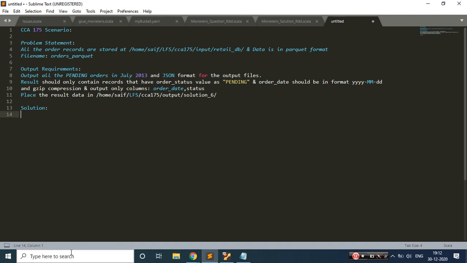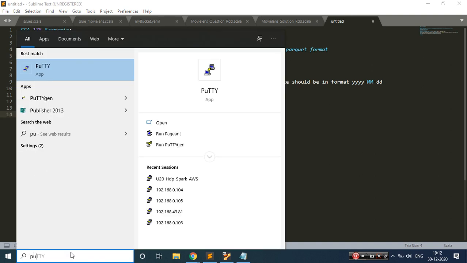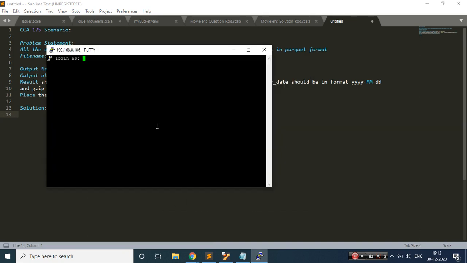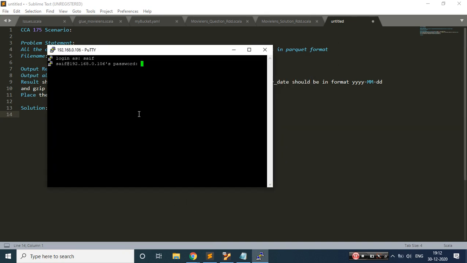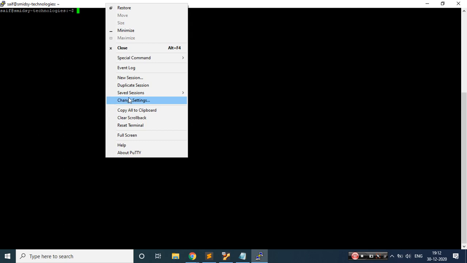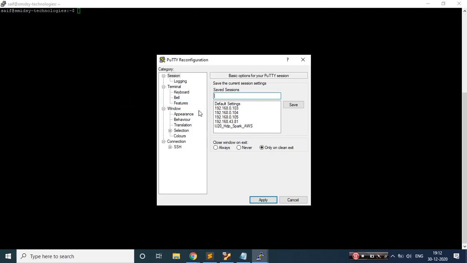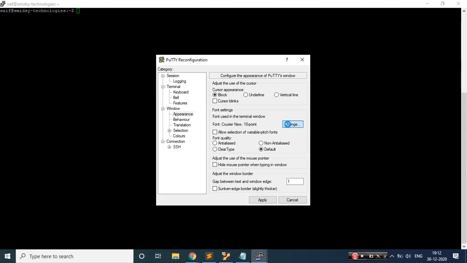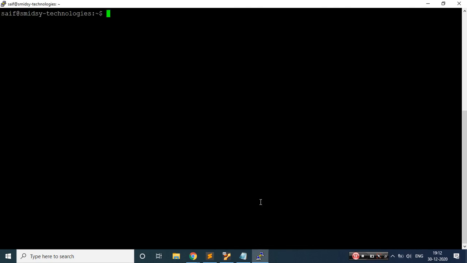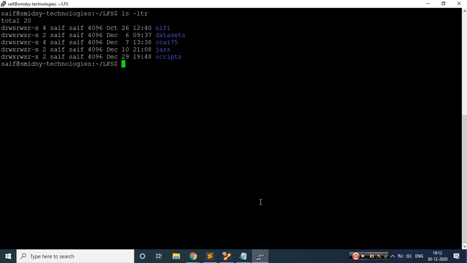So let me start the terminal. I would be using PuTTY to connect to my terminal. Let me enter my credentials. Okay, I've connected to it, and let me enlarge the size so that it is visible to everyone in a nice manner. Let me navigate to the particular directory where I have kept everything step by step.